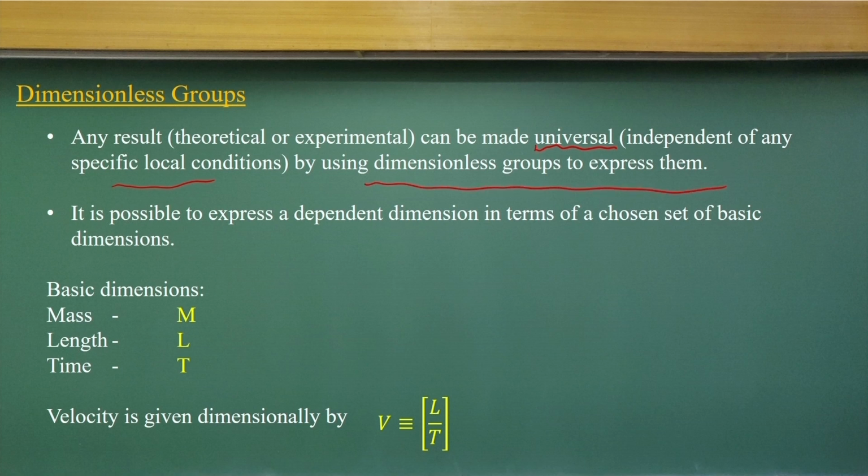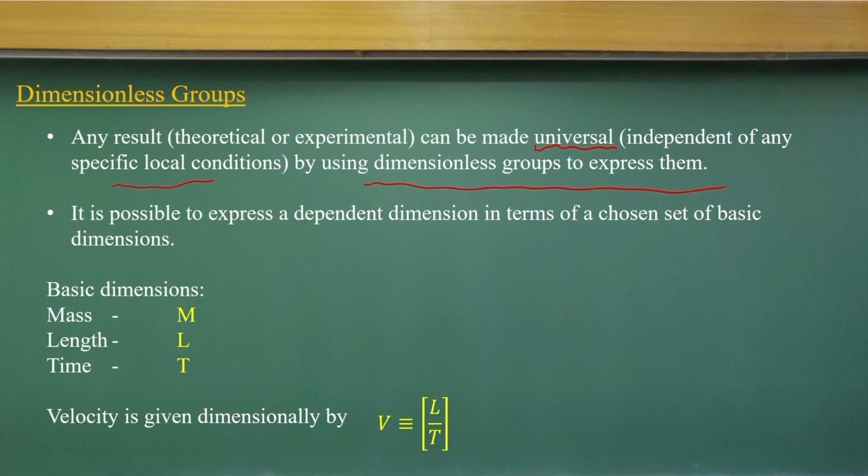We will discuss this more. We conduct the experiment, but the experiment becomes universal when you make it a dimensional group analysis. Otherwise, it will be a particular case study, not the kind of experiment we are doing for a universal study. So, we have very basic dimensions for any variable: mass, length and time.